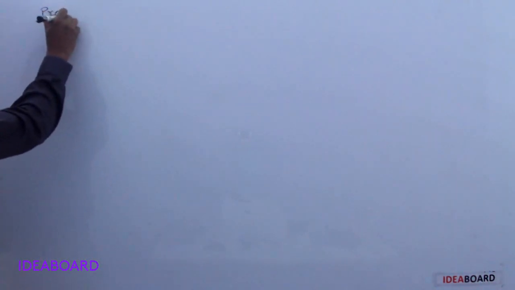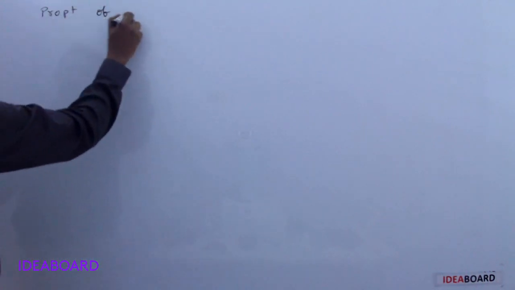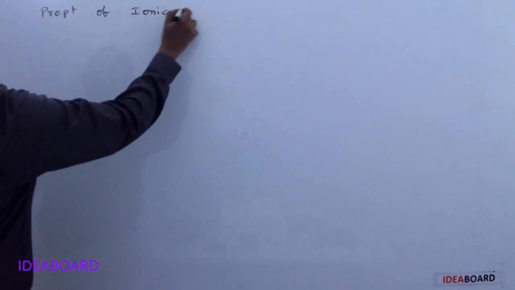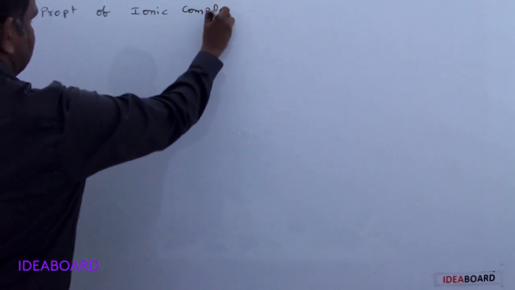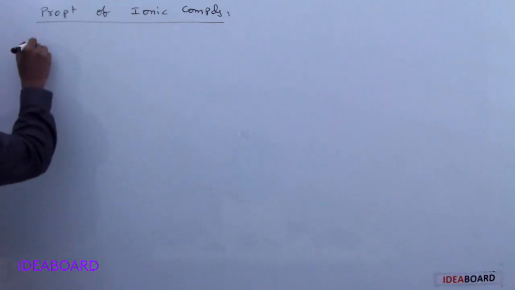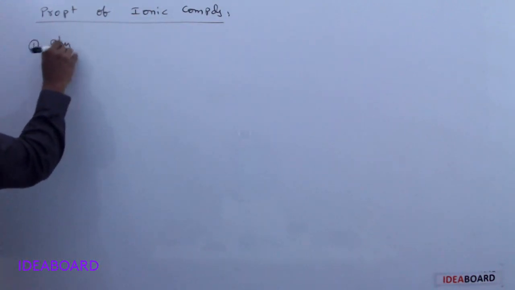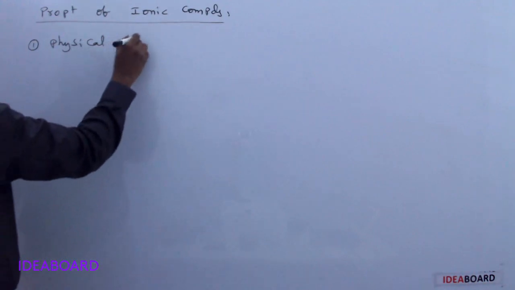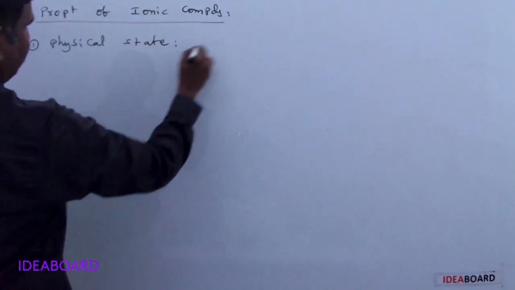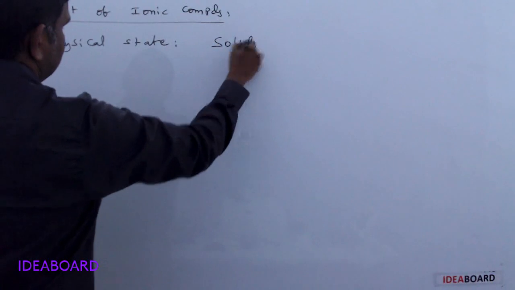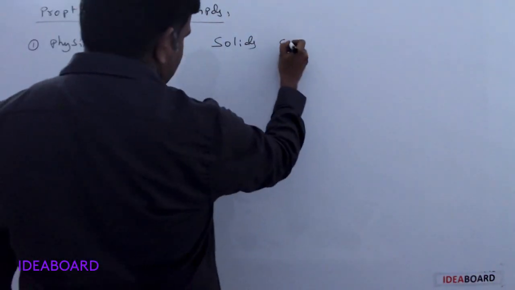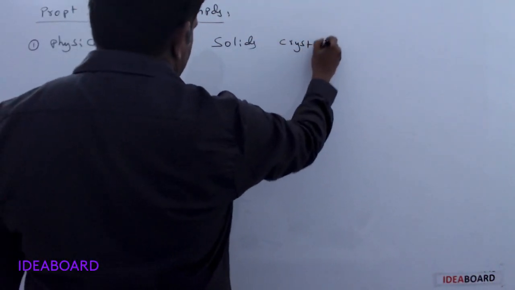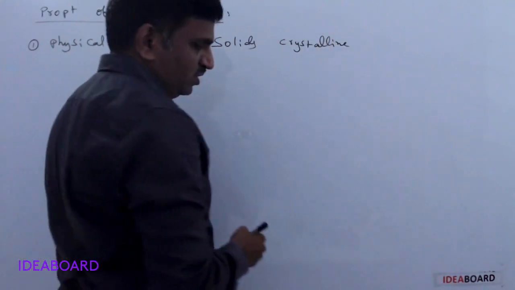Today we will continue ionic compounds. Here are the properties of ionic compounds. In the properties of ionic compounds, the first one is physical state. Mainly ionic compounds are solids. They are considered as crystalline solids.